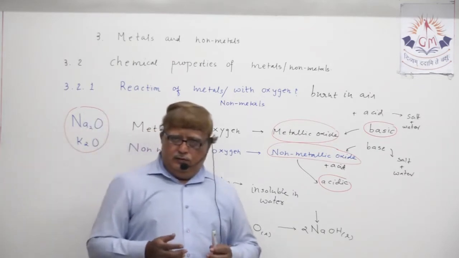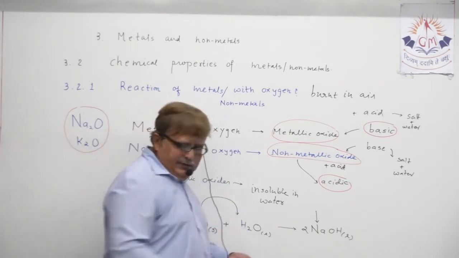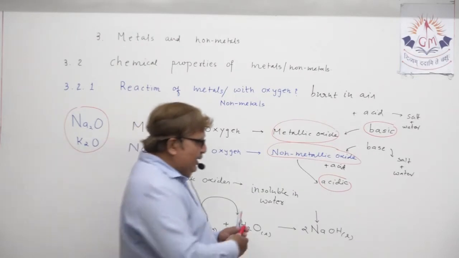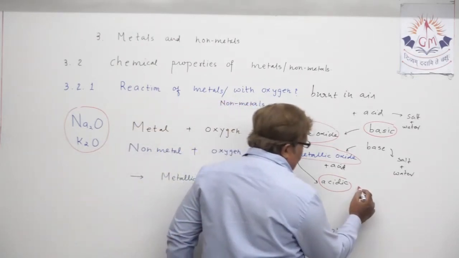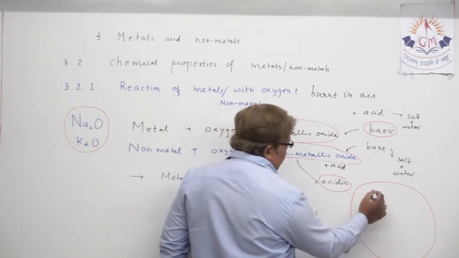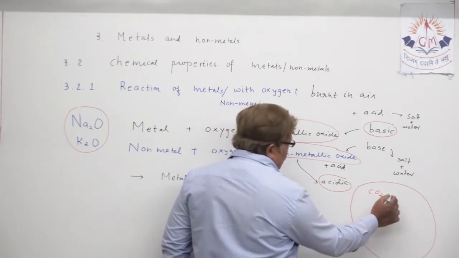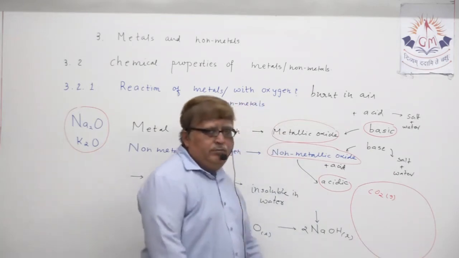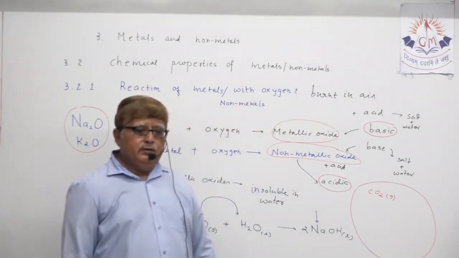Is there another way to prove it? Let us write just here to highlight this. Let us select one non-metallic oxide. Suppose I take carbon dioxide. You all know it's a non-metallic oxide.